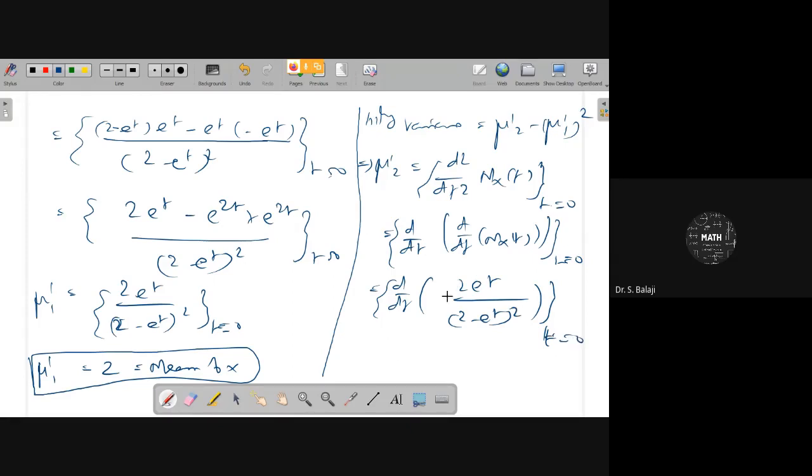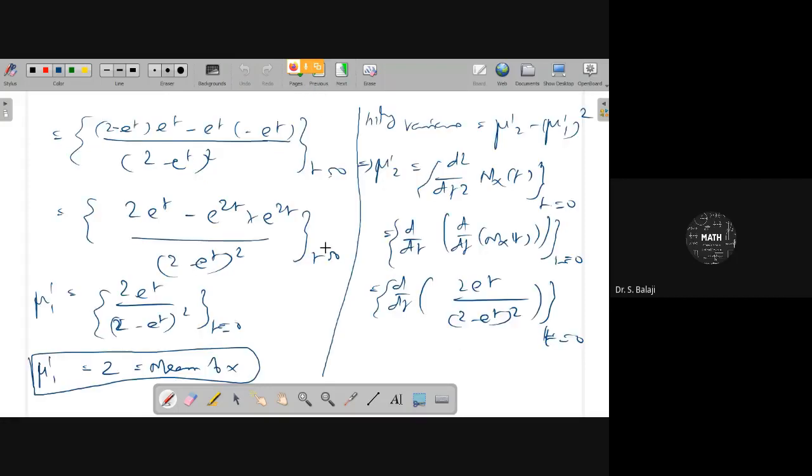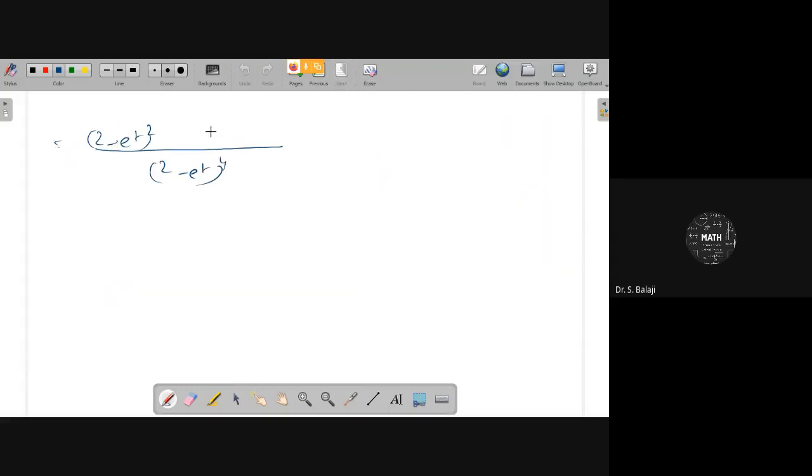Can you give the answer for this one? If you differentiate d by dt one more time with the u by v rule, what type of relation can you get? Denominator is 2 minus e power t power 4. Numerator is 2 minus e power t square times 2 e power t, minus 2 e power t as a common element, v du minus u dv, then you can get 2 into 2 minus e power t into minus e power t.